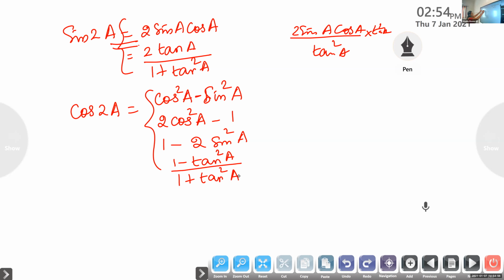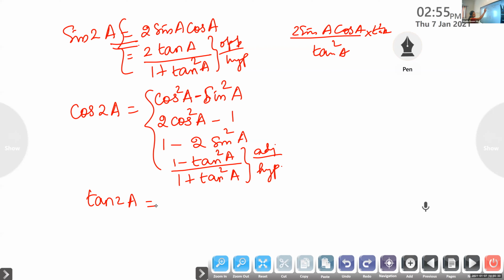Look at here, children. Sine is opposite by hypotenuse. What is cos? Adjacent by hypotenuse. Now look at here. Is the denominator the same for sine 2A and cos 2A? Is it same? Yes or no? Aditya? Yes, ma'am. So from these two, can you find out what will be tan 2A? What is tan 2A?